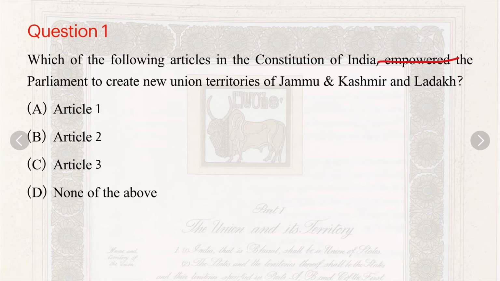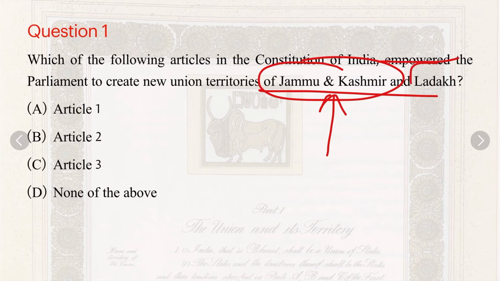So we all know that Jammu and Kashmir used to be a state, the northernmost state of India, and then it was bifurcated into two different parts, Jammu and Kashmir and Ladakh, and the status of the state was also downgraded from a state to union territory. So now Jammu and Kashmir and Ladakh are two separate union territories which used to be a particular state.